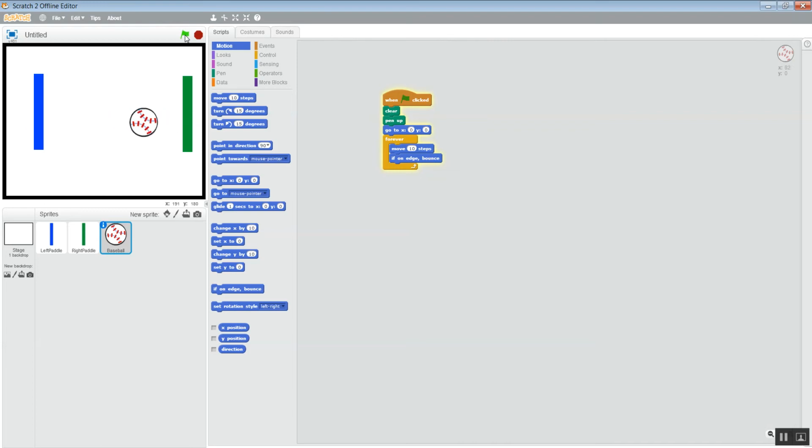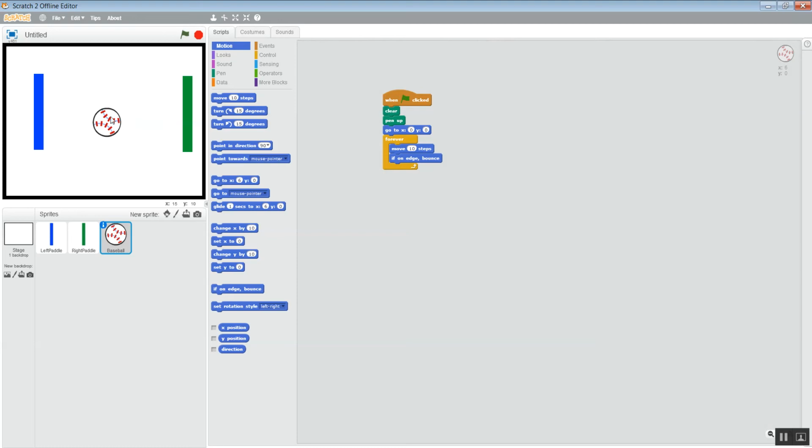But if you notice, it kind of moves down a little bit and then it kind of moves up a little bit, and it's because it's rotating. So what we want to do is turn the rotation off so that it stops doing that weird funky loop. So you go back to this info right here, and you want to press this bottom one so that it doesn't rotate and it always stays in that same position. So this is rotate always, this is left and right only, and then this is no rotate at all. We don't need the ball to rotate. So now it strictly goes left, right, left, right.